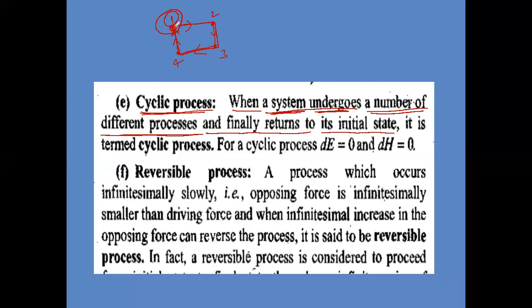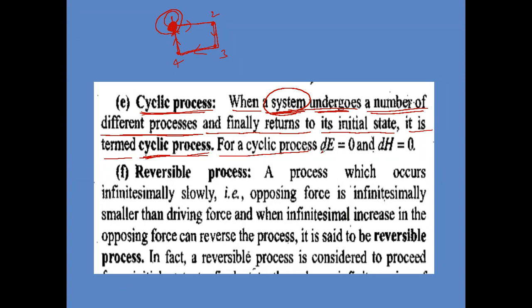Now initial state is this one, final state also this one. So it is termed as what now here? Cyclic process. So when a system undergoes different types of processes and finally returns back to its initial state, that process is called cyclic process.